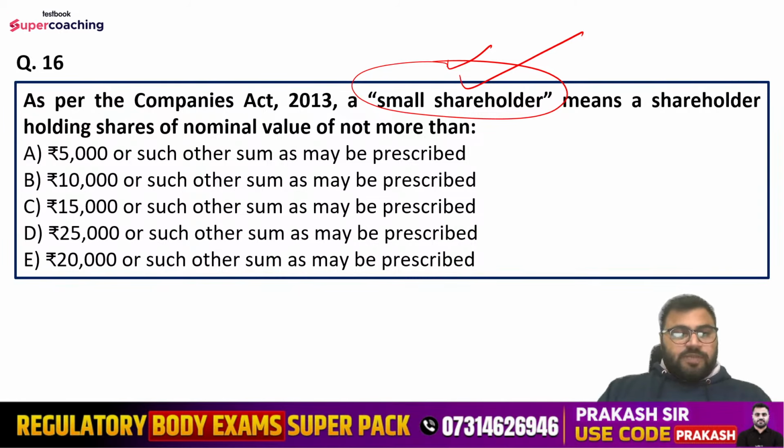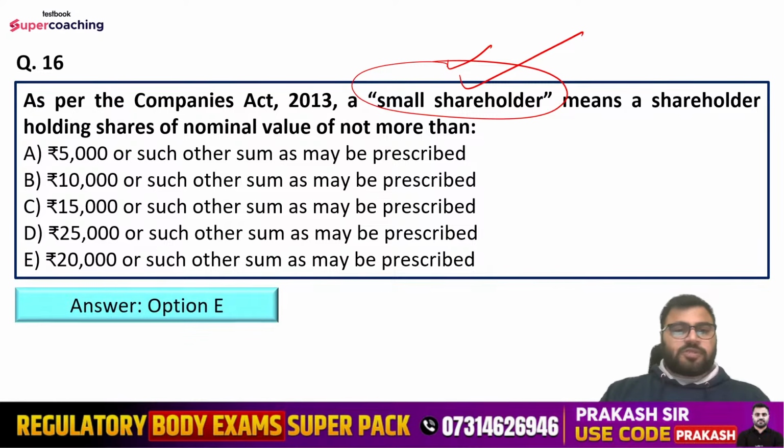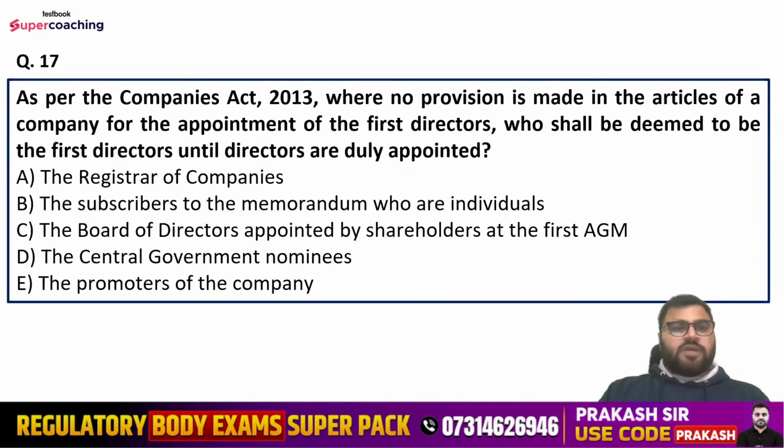Nilesh is saying option number E. Mansi is saying option number E. Okay. Yes, friends. Even if you do not know the answer, you can simply make a calculative guess, guys, because this is what you have to do in the actual examination too. Because all the questions you might not be able to attempt in the examination, so you need to make a calculative guess, right? Okay. So Nilesh, Mansi, Lakshman, Anshika, Vaishali, you all are saying option number E. Yes, option number E is correct. That is rupees 20,000 or such other sum as may be prescribed. Well done, guys. Question number 17.